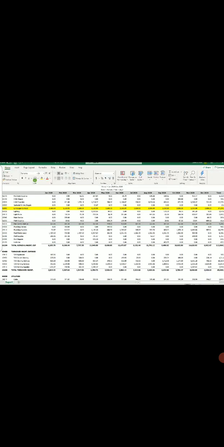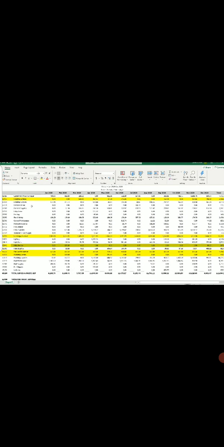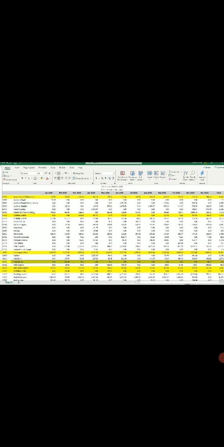Lighting, paint service, paint supplies, pest control service. That one's a contract service as well. Plumbing service, supplies, pool maintenance, pool supplies, roof repairs. So I think these services ones could be contract services too. So we're going to go ahead and go back and highlight these ones. If I miss any of them, let's check. Looks like it's pretty good.